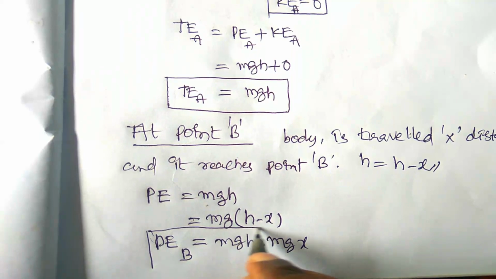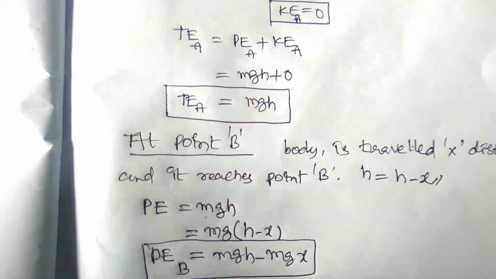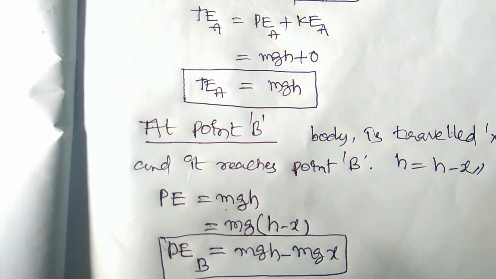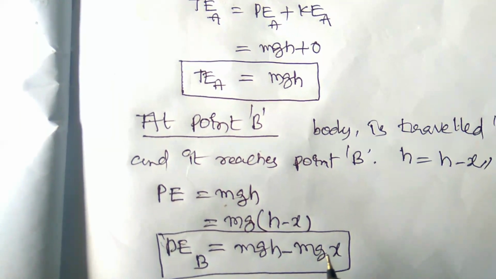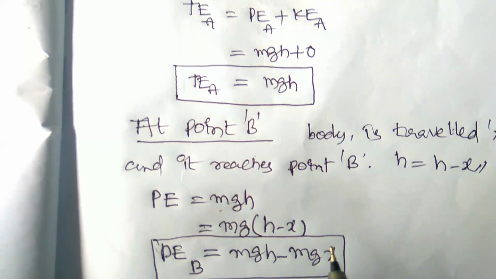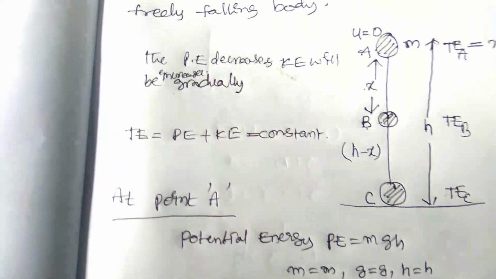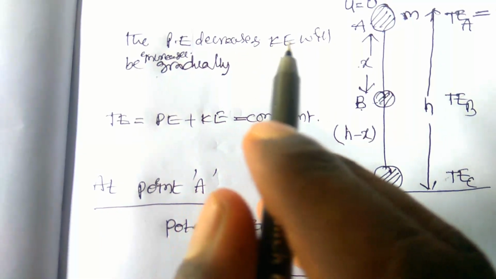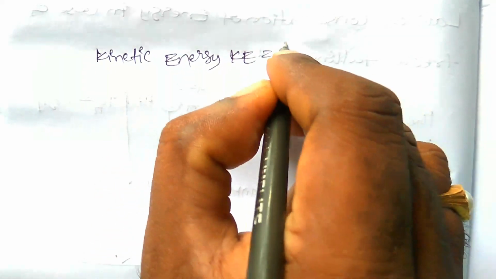So let us observe: the potential energy at point A is equal to mgh. The potential energy at point B is equal to mgh minus something. It means the potential energy decreases. So as we wrote at first, the potential energy decreases and the kinetic energy increases gradually. And now the kinetic energy KE is equal to 1/2 mv squared.